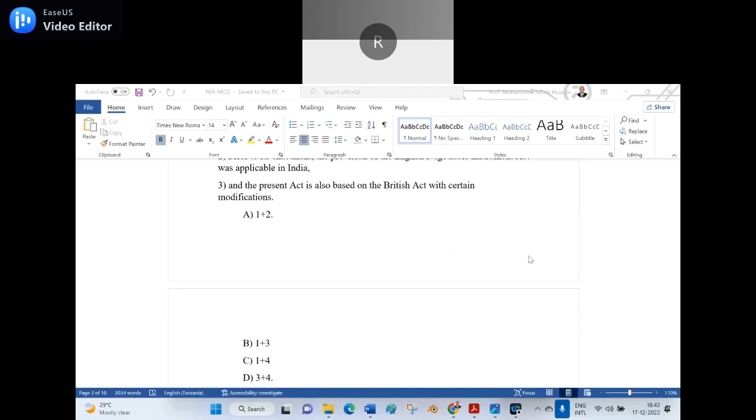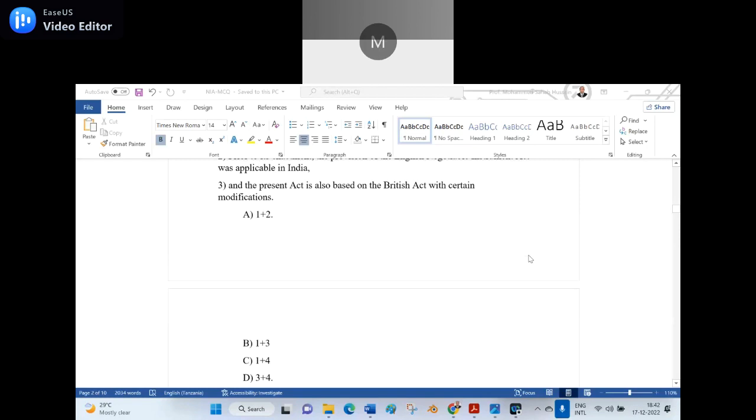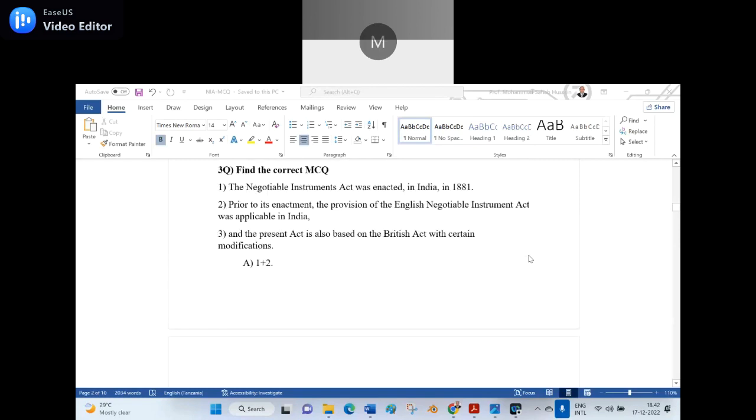1 plus 2, A. If I say it is the right answer, what is wrong there? I have to tell you now, give the reason also. Then I know you perfectly know it. The reason is the Negotiable Instrument Act was enacted in India in 1881. That is true, no doubt at all. But effective implementation was from the 1st March 1882. Then the 2, prior to the enactment, the provision of the English Negotiable Instrument Act was applicable in India. Yes, it is true. But what is the wrong there in 3?